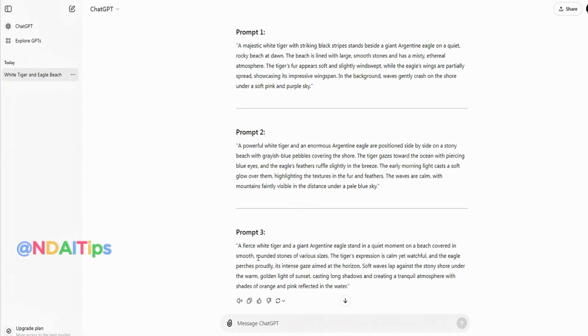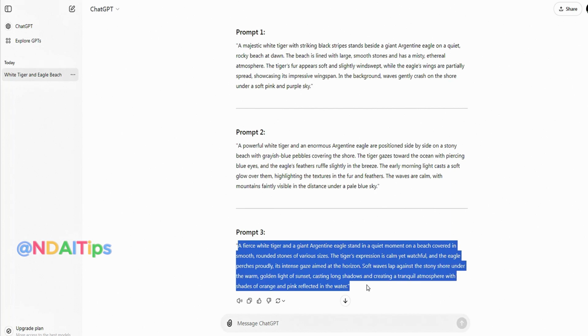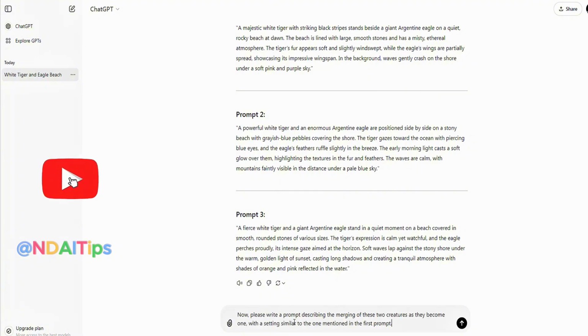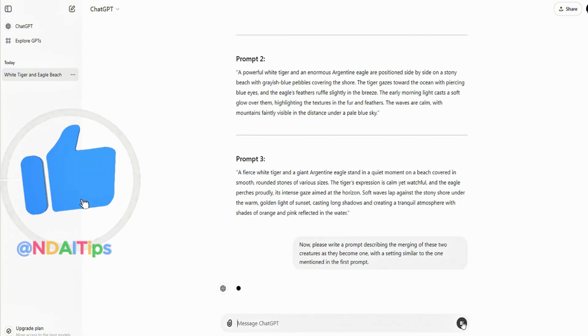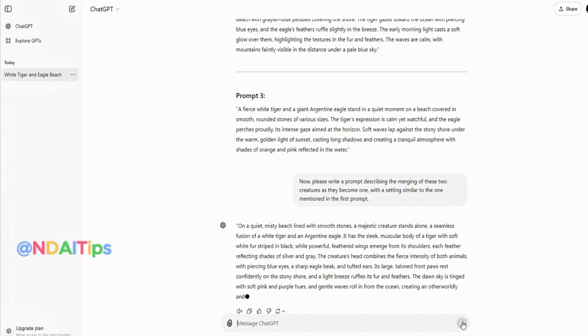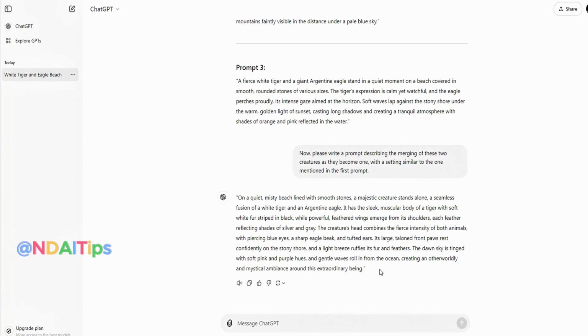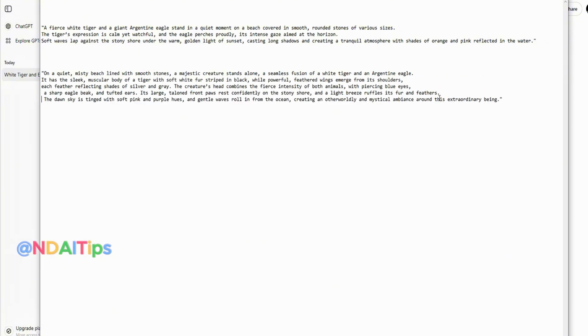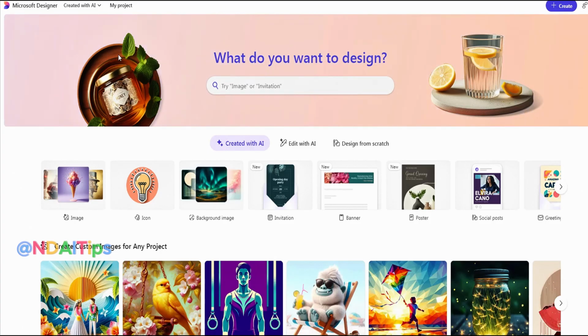Back to ChatGPT, I will choose one prompt from the 3 results that ChatGPT provided. Then, I will ask ChatGPT to write another prompt using the command, "Now, please write a prompt describing the merging of these 2 creatures as they become one, with a setting similar to the one mentioned in the first prompt." After you have 2 satisfactory prompts, you will access the image creation website of Microsoft.